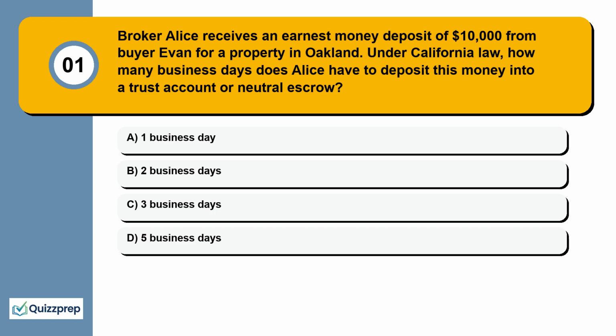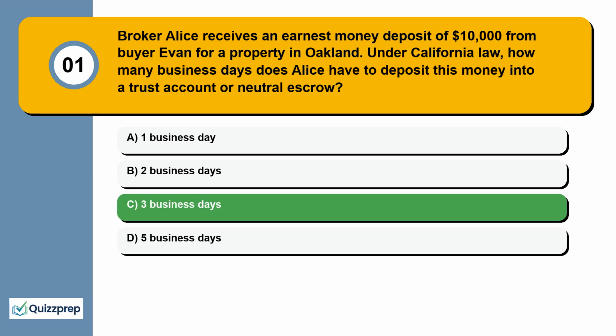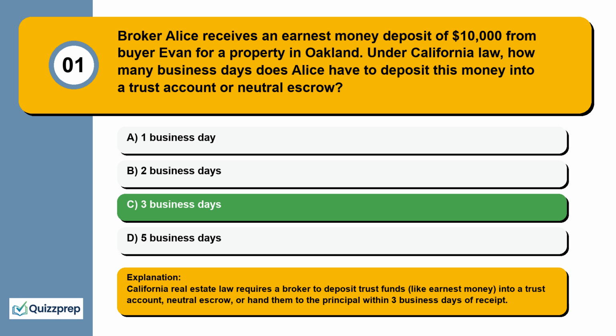Question 1. Broker Alice receives an earnest money deposit of $10,000 from buyer Evan for a property in Oakland. Under California law, how many business days does Alice have to deposit this money into a trust account or neutral escrow? 1 business day, 2 business days, 3 business days, 5 business days. California real estate law requires a broker to deposit trust funds, like earnest money, into a trust account, neutral escrow, or hand them to the principal within 3 business days of receipt.